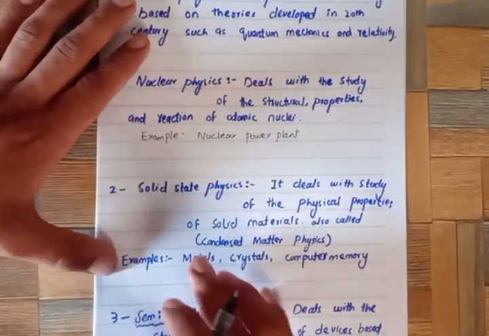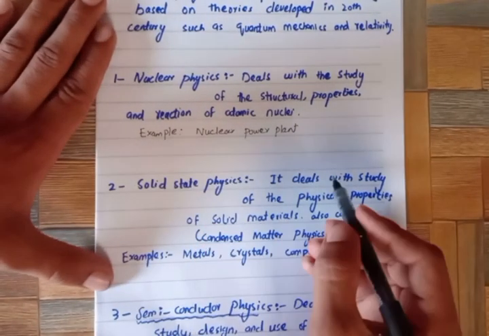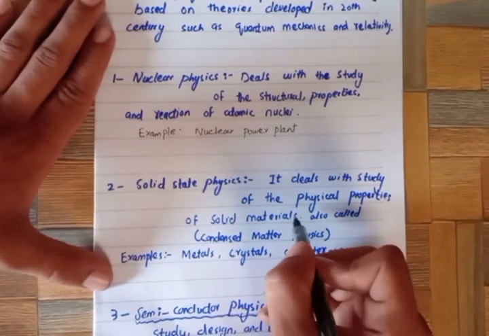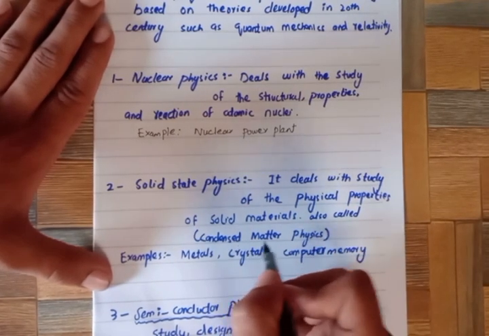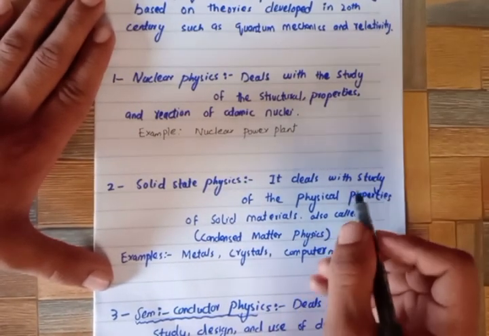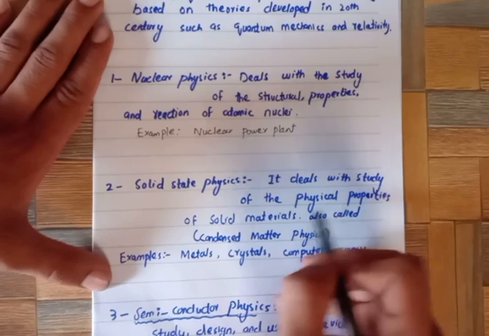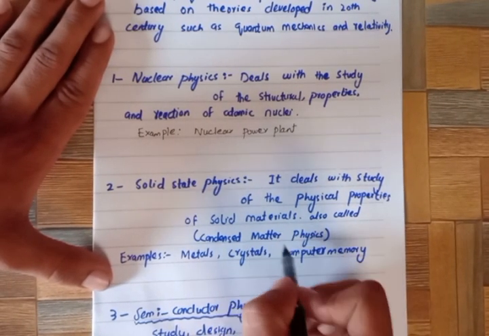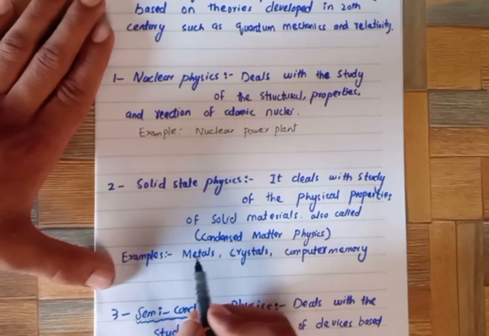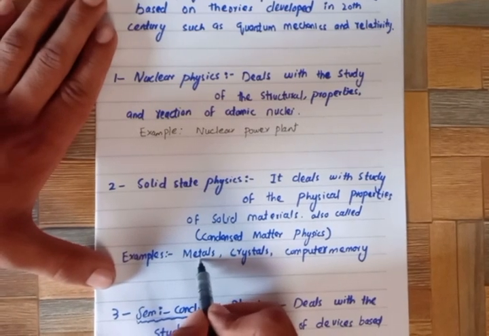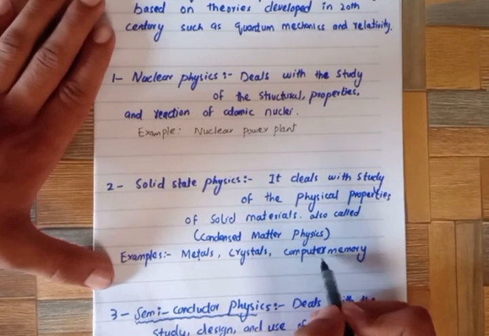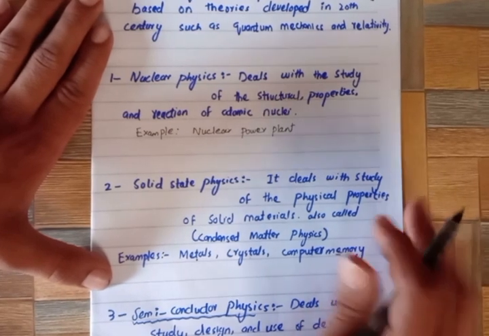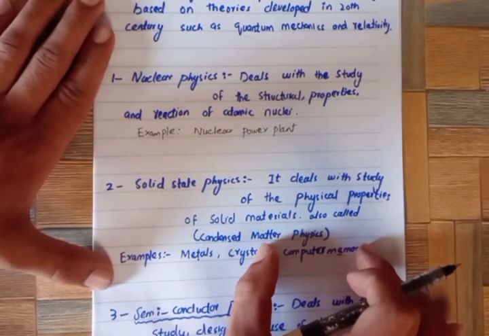The next is solid state physics. It deals with the study of physical properties of solid materials, also called condensed matter physics. For example, metals, crystals, or computer memory are condensed matter. Here we will study their physical properties.